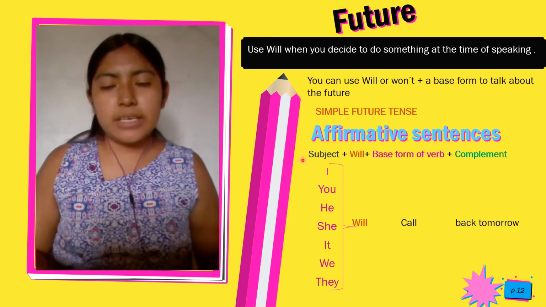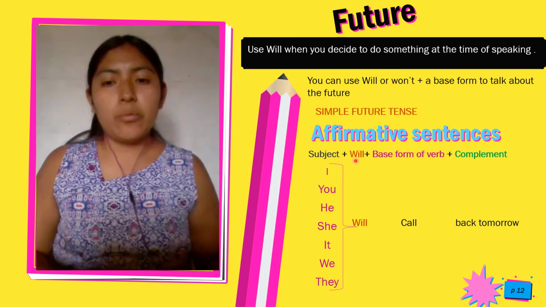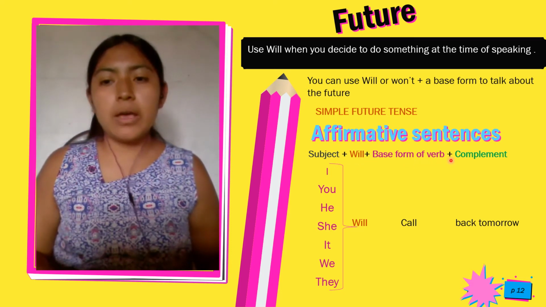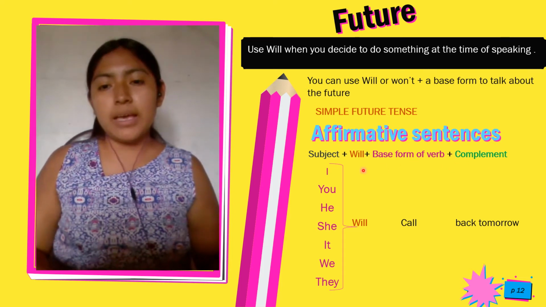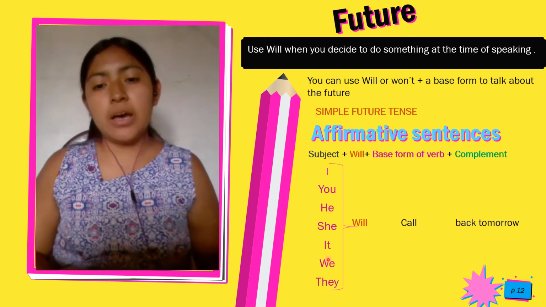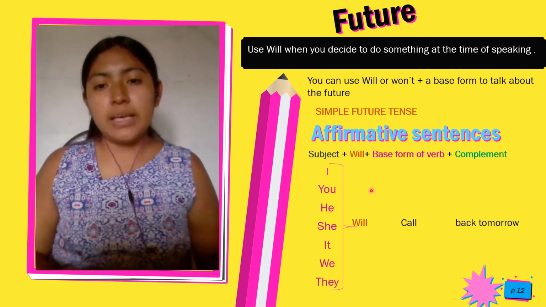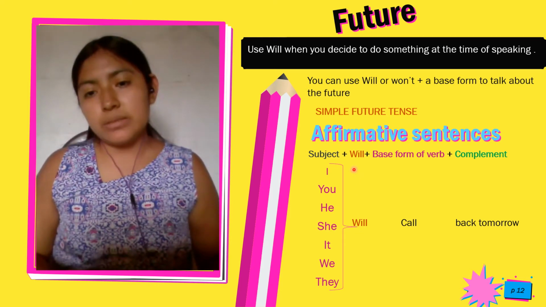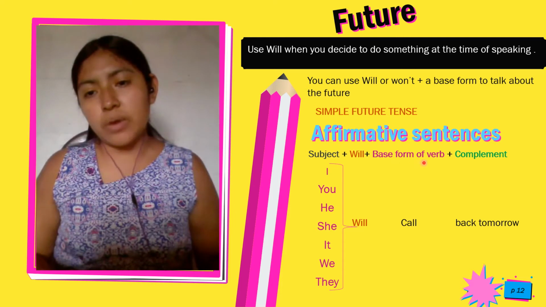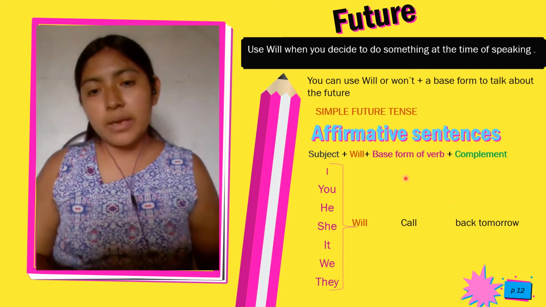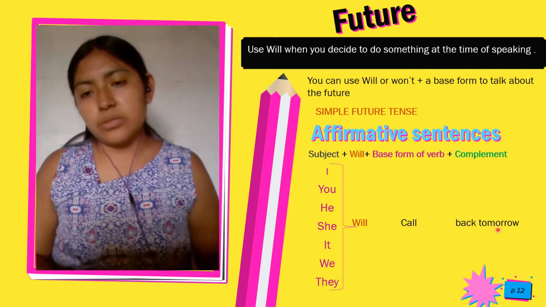The structure is subject, plus will, plus base form of the verb, plus complement. For example, the subject: I, you, he, she, it, we, or they. Plus will. Will is followed by the base form of the verb. The verb, for example, is call. Plus complement, back tomorrow. I will call back tomorrow.